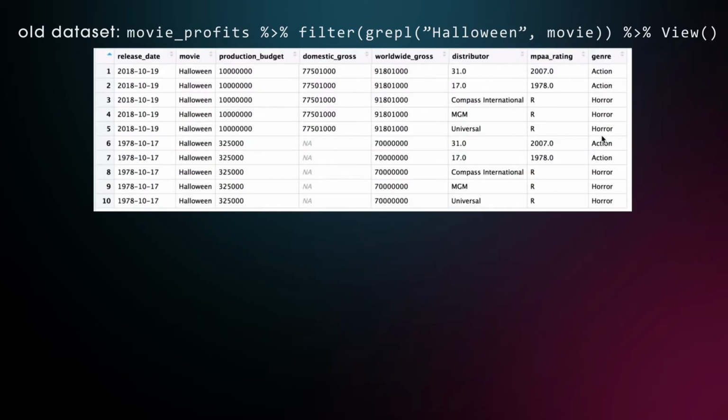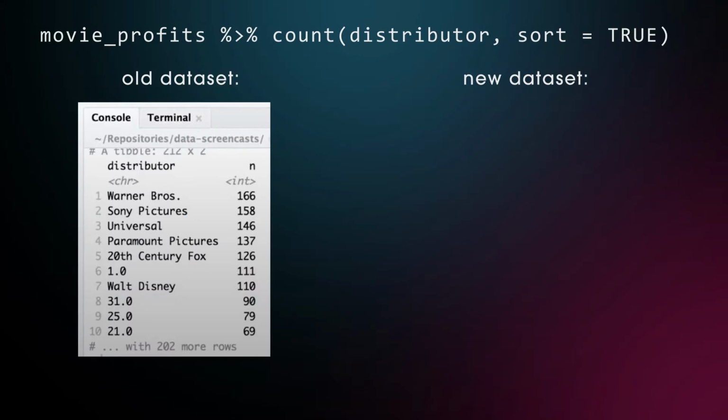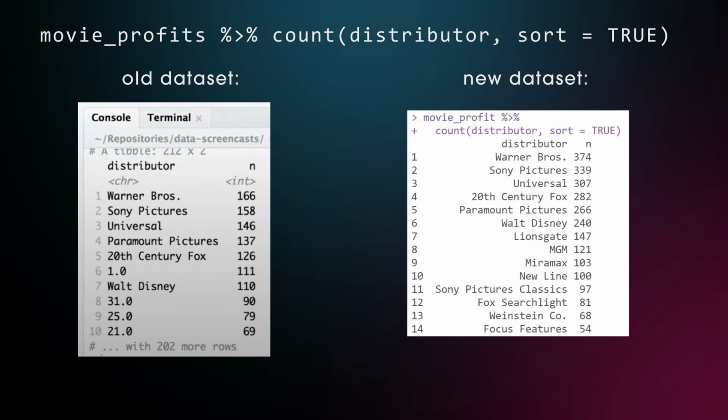In the original video, David spent quite a bit of time to clean up the dataset. It was full of duplicates. For example, in the old dataset, this is how it looked for Halloween movies. There were 2 movies both repeated 5 times with different genre info or different distributors or MPAA ratings. Now, each movie comes with a unique release date and meaningful data. And whereas before, counting the distributors would give many weird number values, now the dataset is all pretty and ready to be analyzed. But there's still a caveat worth mentioning.